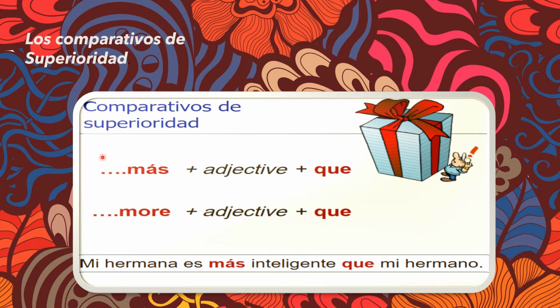In English you can say more plus adjective plus than. Let's see this example. Mi hermana es más inteligente que mi hermano. My sister is more intelligent than my brother. So you can see that here I am comparing my sister to my brother.